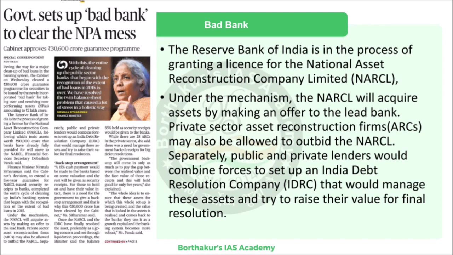Now when IDRCL is unable to sell the bad loan or has to sell it at a loss, let us say they have to take a hit, let us say they paid 7 lakhs but they are forced to sell it for 6 lakhs, they are taking a 1 lakh hit. What happens in those cases is the government will be giving a guarantee, and that guarantee will be invoked, and whatever the difference that exists between that transaction, the government is going to pay.